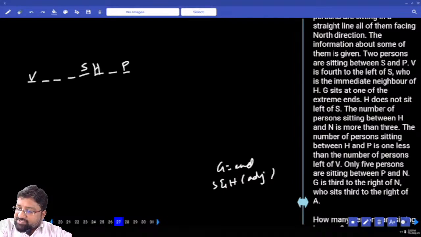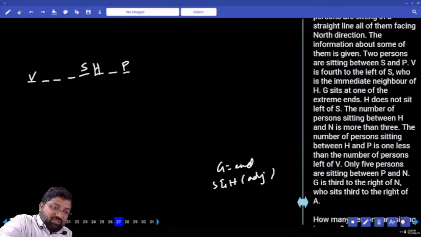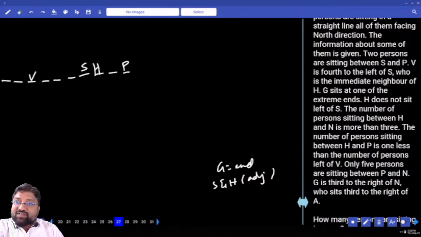The number of persons sitting between H and P is 1 less than the number of persons sitting to the left of V. How many are sitting between H and P? 1. Then how many should sit to the left of V? 2, because it is 1 less.